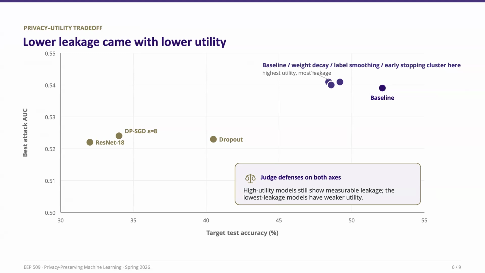The baseline model and most of the regularization-based defenses sit in the upper right area. They perform well, but they also leak more information. DPSGD reduces leakage, but it also lowers model accuracy quite a bit. So the main message here is that privacy and utility need to be considered together. If we only focus on reducing leakage, we might end up with a model that is much less useful. That's why we evaluate both dimensions rather than looking at privacy metrics alone.